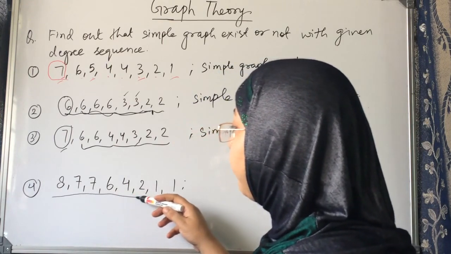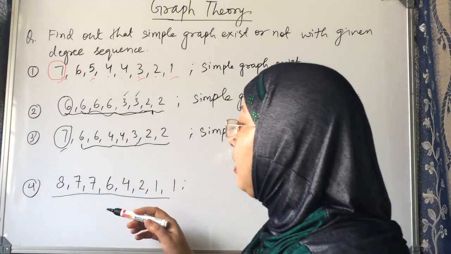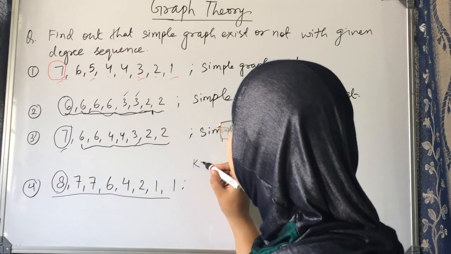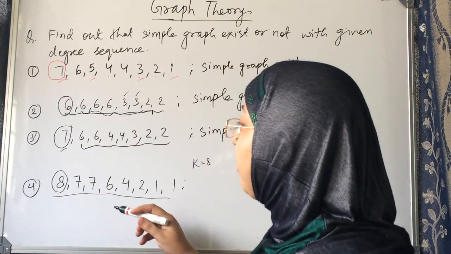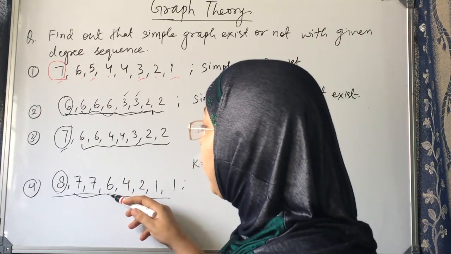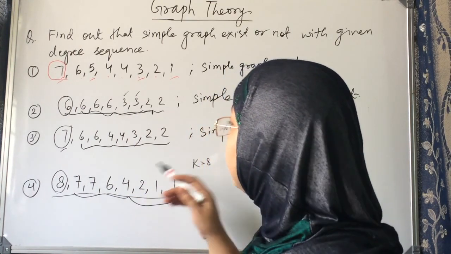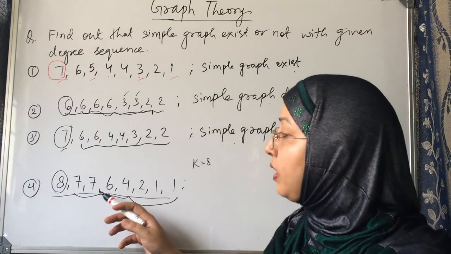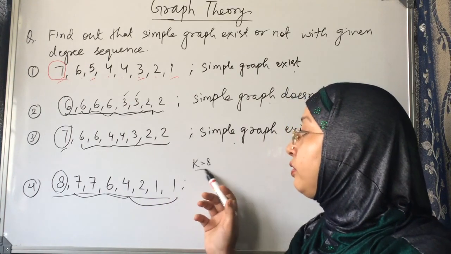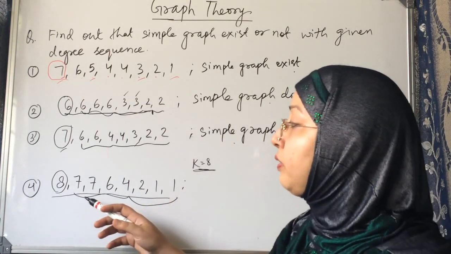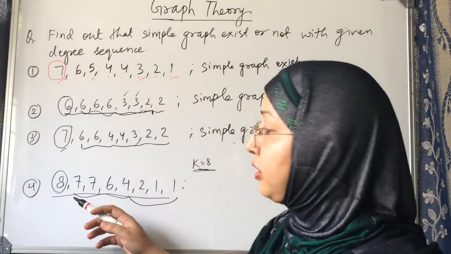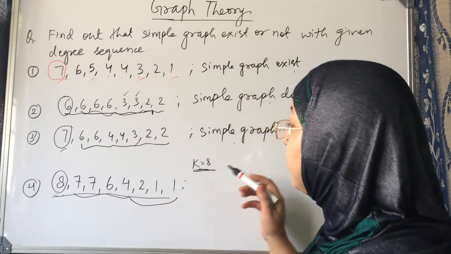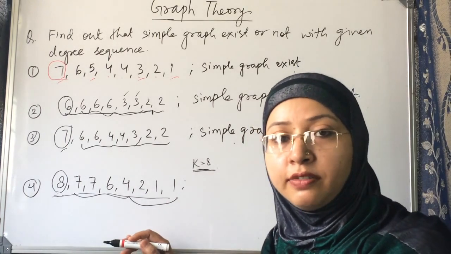It is already in non-ascending order, and so the first step is we have to remove the highest degree and say it is k. Now in the next step, we have to subtract 1 from the next k entries. Next 8 entries, but we only have 7 entries here. 1, 2, 3, 4, 5, 6, 7. The procedure says we have to subtract 1 from the next 8 entries, since the highest degree is 8, but we have only 7 degrees, so not enough degrees, so we can say that a simple graph does not exist.